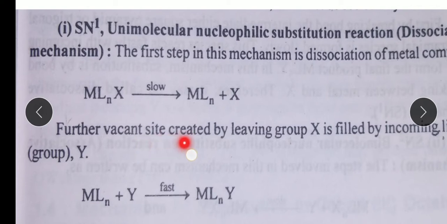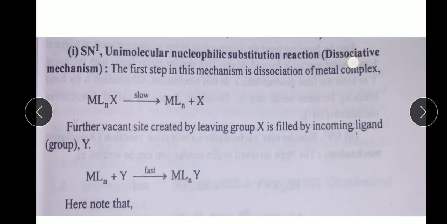Further, the vacant site created by the leaving group X is filled by the incoming ligand Y. So MLn plus Y reaction is fast and forms MLnY.